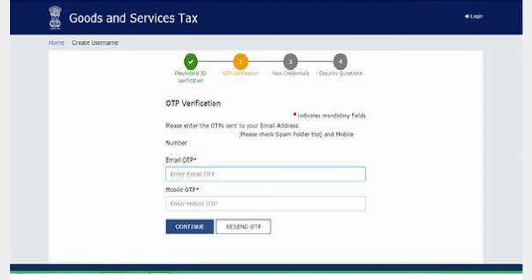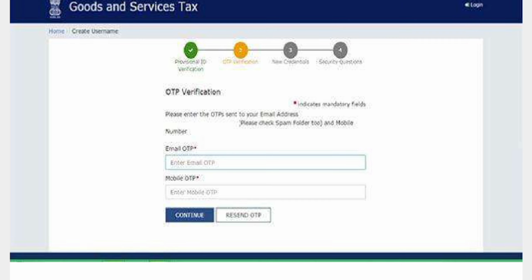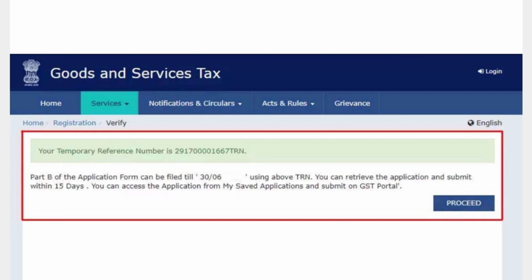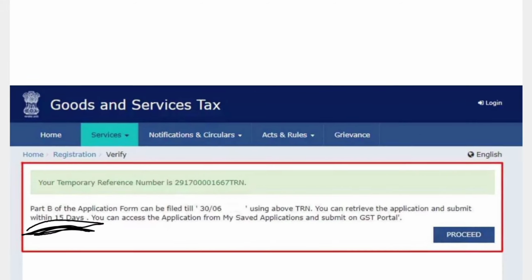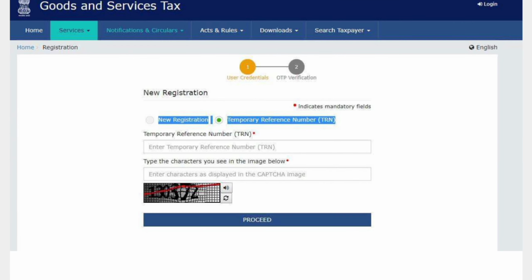It will ask for an OTP, one on email and one on mobile. You have to enter these two OTPs. You will get a TRN number like this. Your temporary reference number is shown, and it will be valid for up to 15 days. So within 15 days you can apply for part B also. At any time within 15 days, you can fill part B. I will explain what part B of the registration process is.